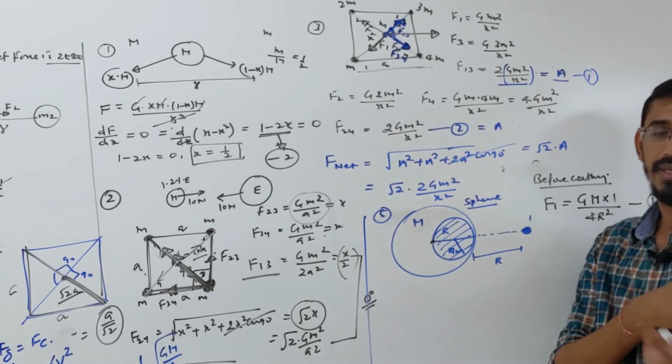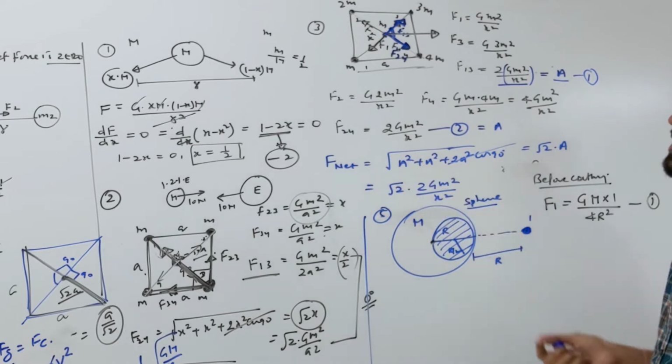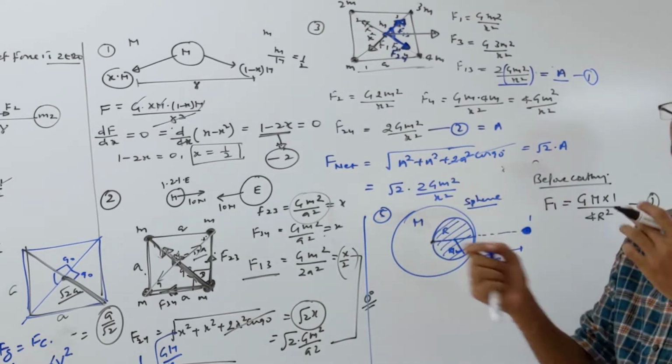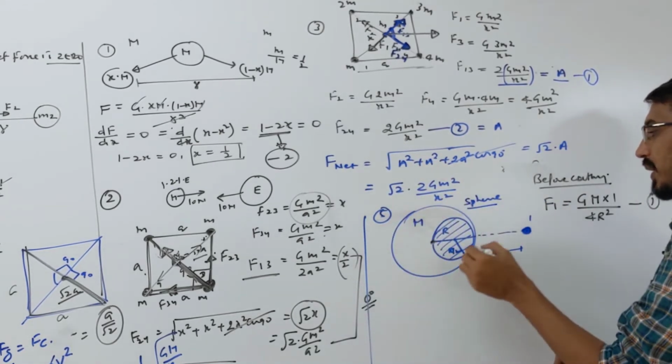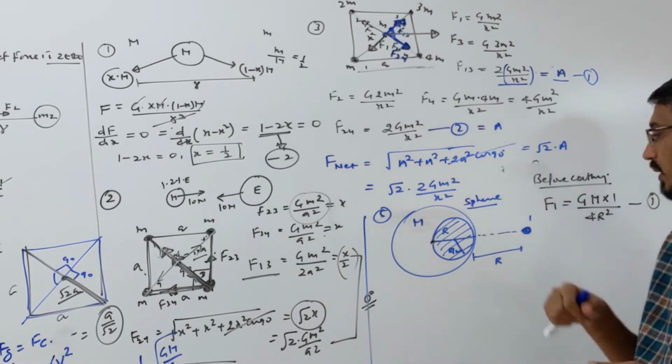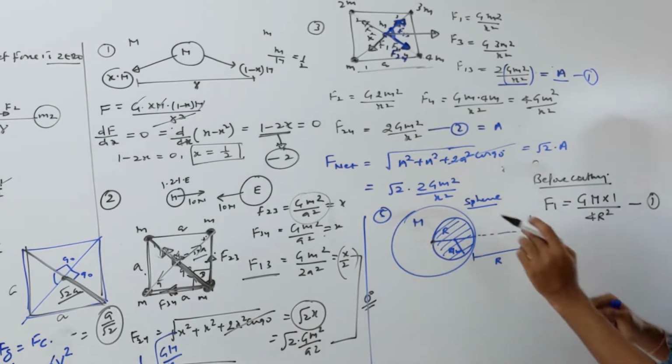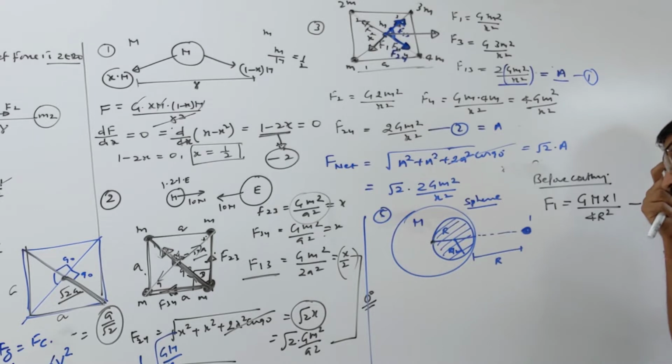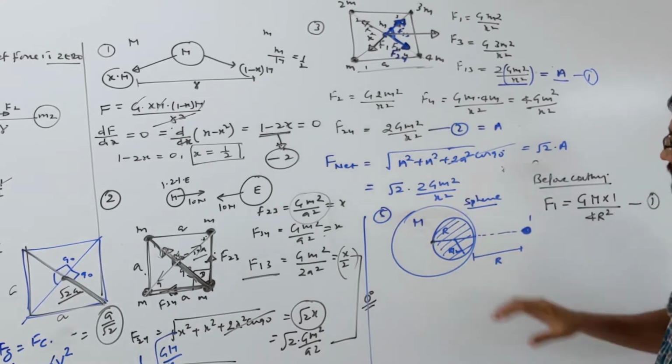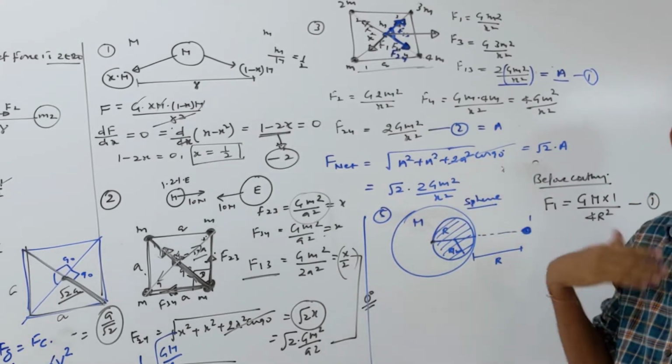This is before cutting. Always remember that gravitational force, as I told you, acts center to center. So from the center of this uniform sphere to the center of this point mass, the distance is 2R. Now we have to calculate, if this part is cut and removed, what is the new force?